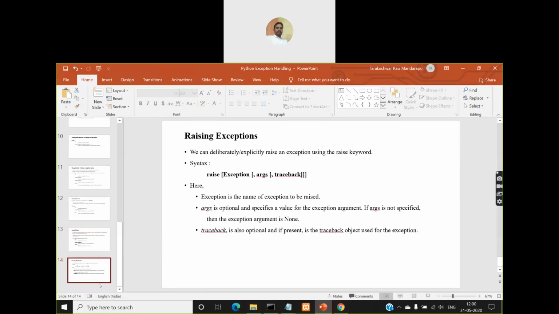Then raising exceptions without them being automatically generated in your program. So there are two ways in which you can raise an exception. Even that is the case in Java also. I told you already, the raise keyword will be used similar to the throw keyword in Java, right? So what is the purpose of the throw keyword in Java?